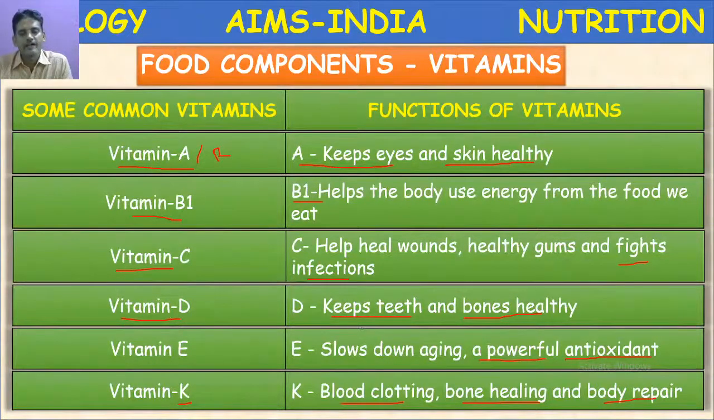Vitamin D keeps the teeth and bones healthy. It is required for the metabolism of calcium in the body. Vitamin E, it is also called anti-sterility vitamin. It slows down the aging and acts as a powerful antioxidant. Then vitamin K, it helps in clotting of blood, bone healing and body repairs. So let us proceed to the next slide.